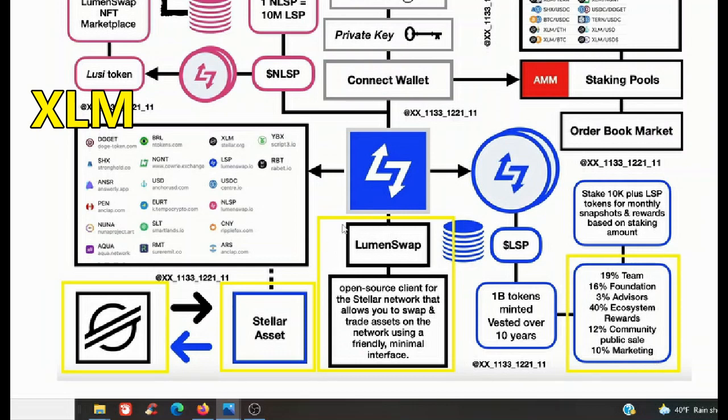Lumen Swap with Stellar Lumens. Lumens are the coins for Stellar. Open source client for the Stellar network that allows you to swap and trade assets on the network using a friendly, minimal interface. Stellar asset here, and the XLM logo here.